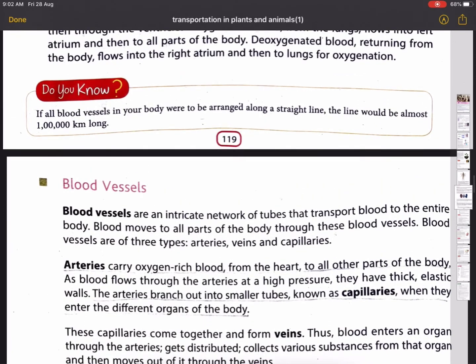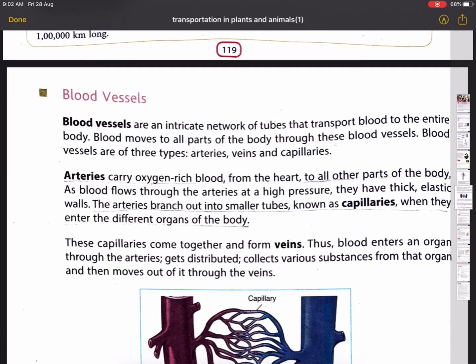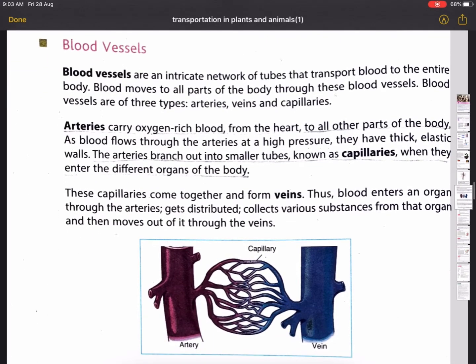Do you know, if all blood vessels in your body were to be arranged along a straight line, the line would be very long, almost 1 lakh kilometer long. Next, blood vessels. Blood vessels are an intricate network of tubes that transport blood to entire body. Blood moves to all parts of the body through these blood vessels.